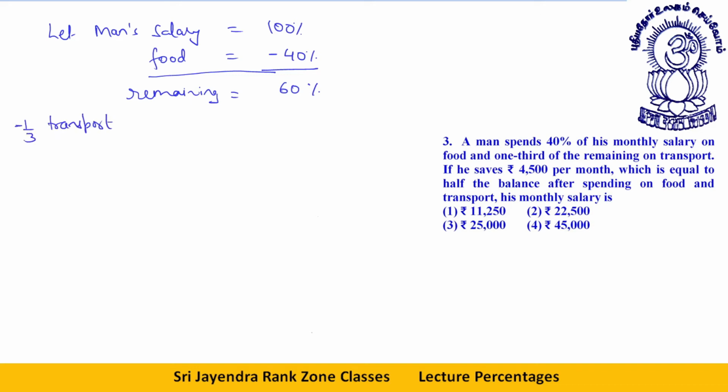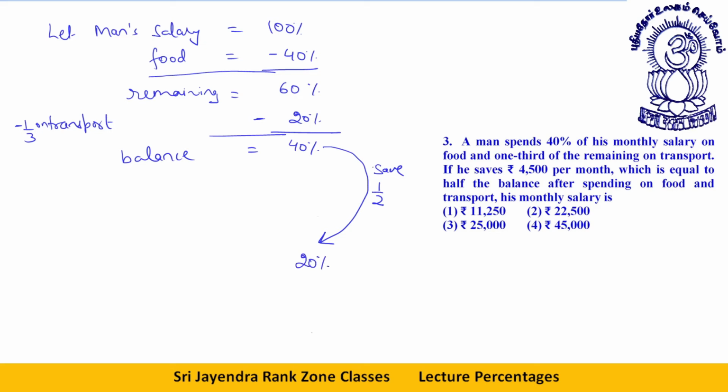Minus one third on transport. So what will be one third of this? One third of this will be 20%. So he is left with 40%. So now what is the remaining? The left is now 40%. If he saves 4500 per month, which is equal to half the balance, let's say this is the balance. Out of this balance, he spends half, but he manages to save half. Half of this will be 20%. This is his saving.